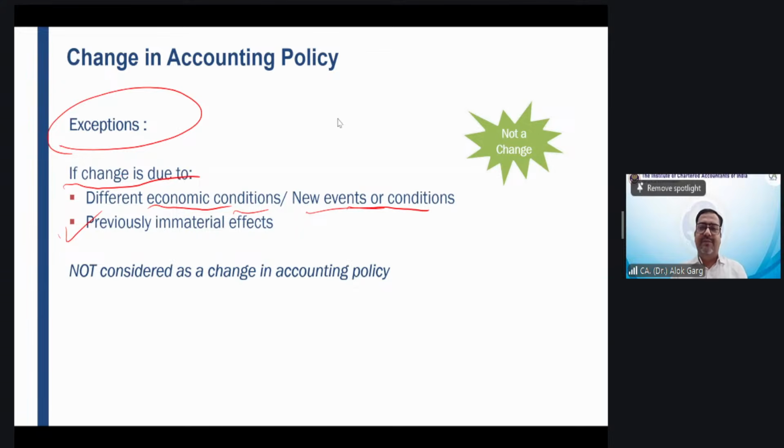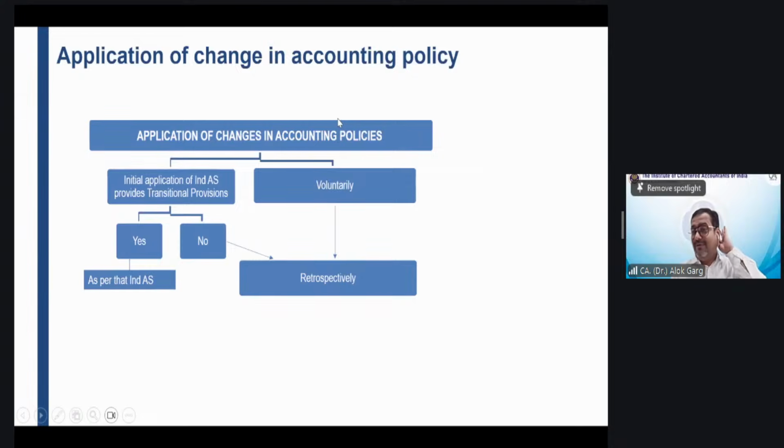Now, if there is a change in the accounting policy and it has been considered as a change, there are two aspects to it. Number one, the change can be due to a new accounting standard, a new Ind AS. Second, the change can be due to a voluntary change. It means the standard has given you two options. Earlier you opted for one option, now you switched to the other option.